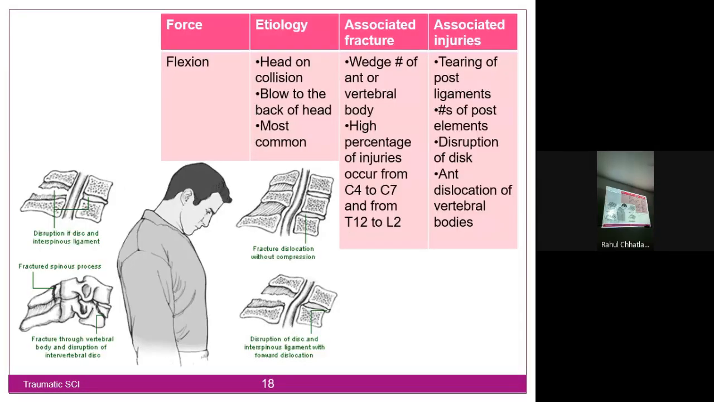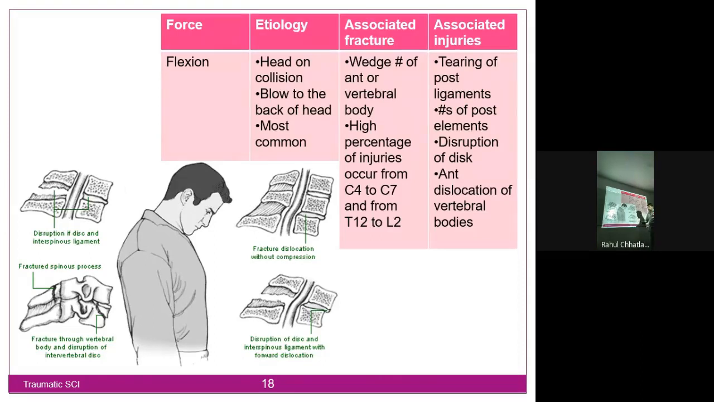So this is flexion. Something coming from behind. You can also consider the coup-contrecoup mechanism of traumatic brain injury that you discussed. The head is coming forward, moving into flexion. The etiology is a head-on collision or a blow to the back of the head, and this is the most common type.